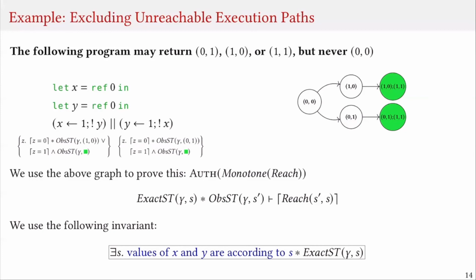Now, if both threads return 0, it means that the state that we are currently in, the state that is tracked in the invariant, must be some state that is reachable from both the states 1, 0 and 0, 1. But that is impossible in our graph. Therefore, such execution cannot exist.